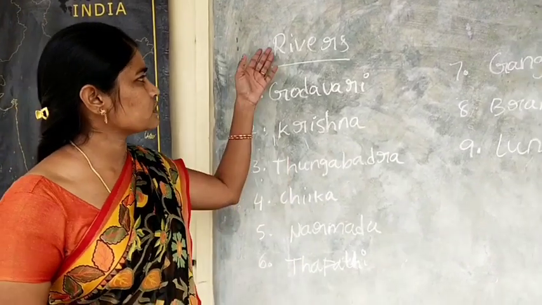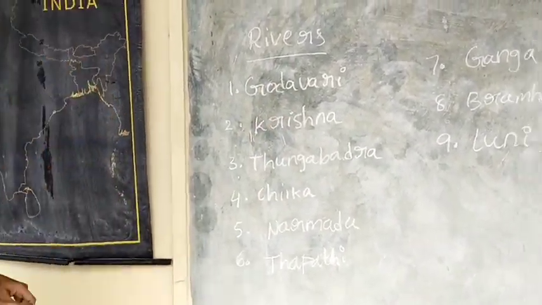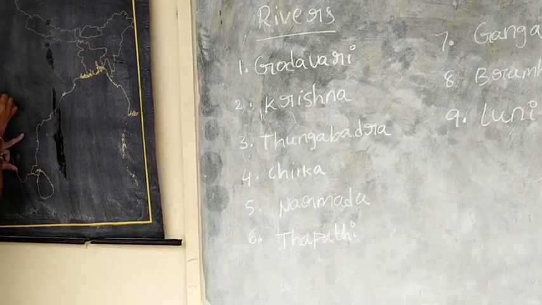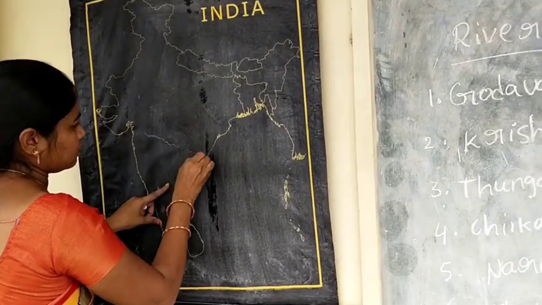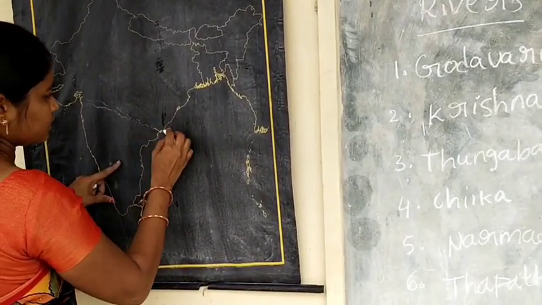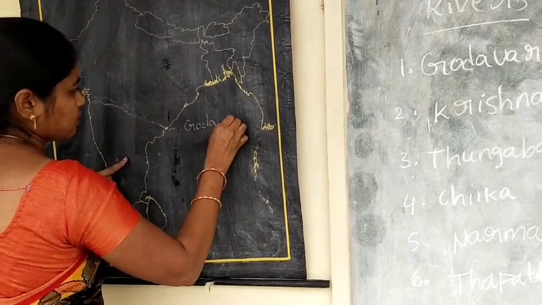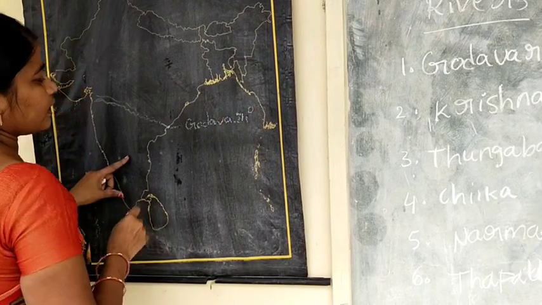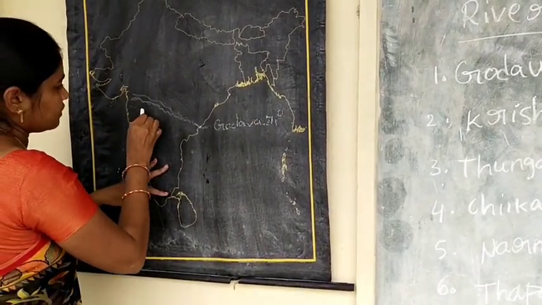Now we are going to some important rivers in our country. First one is Godavari. This is the Godavari. And second one is Krishna.